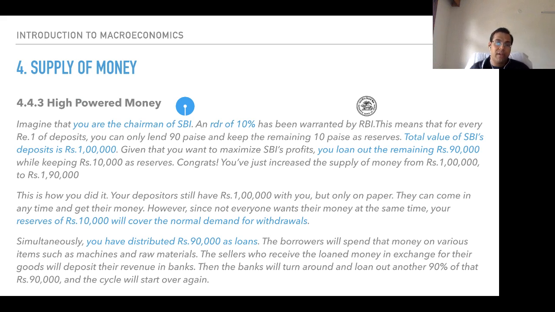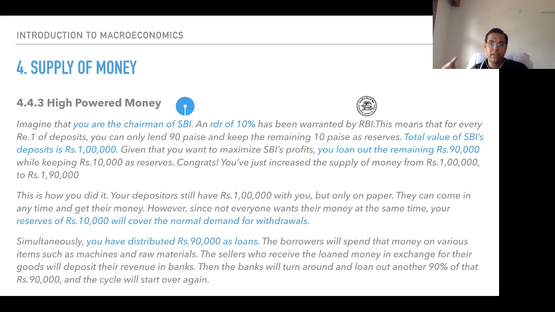Simultaneously, you have been given 90,000 rupees as deposits and you have distributed rupees 90,000 as loans. The borrowers will spend that money on various items, to pay salaries, to install new machinery, to buy new raw materials. Sellers who receive the loaned money in exchange for their goods will deposit their revenue in banks. Then the banks will turn around and loan out another 90% of that rupees 90,000 and the cycle will start all over again. The cycle would keep on going. And this is what is called high powered money, because this would keep on multiplying.